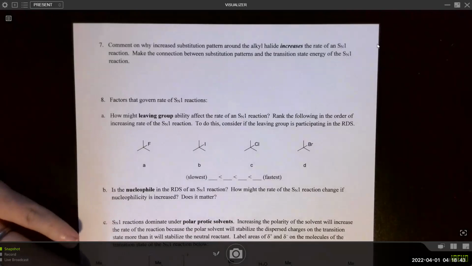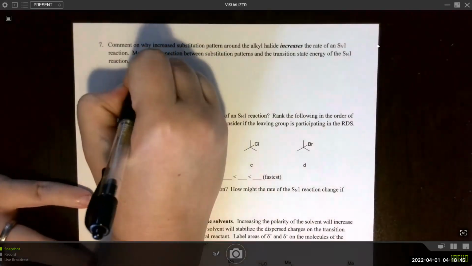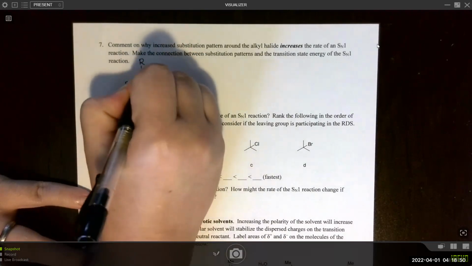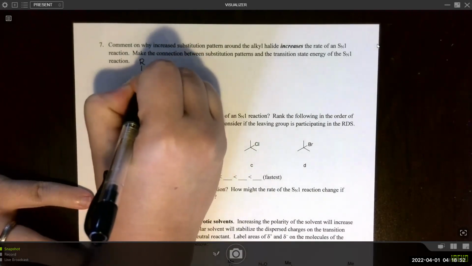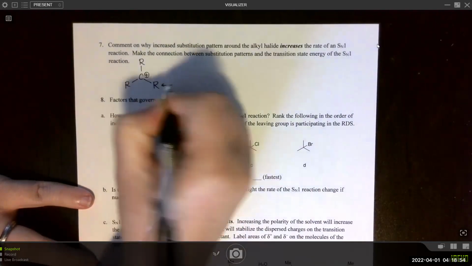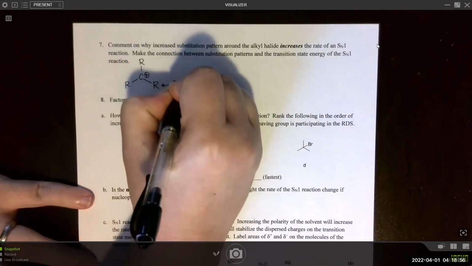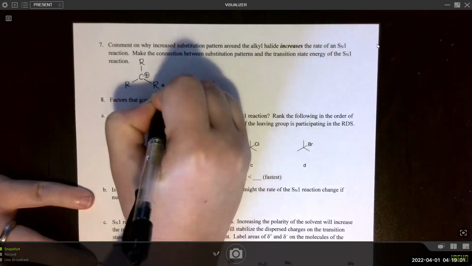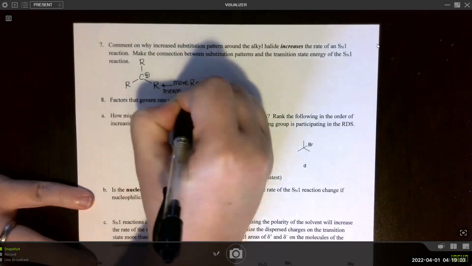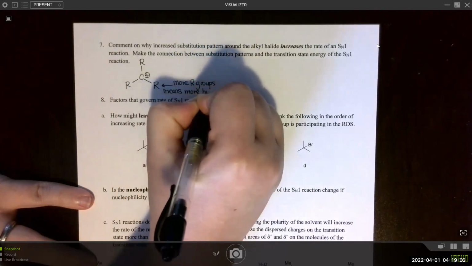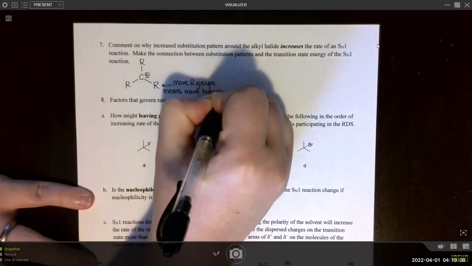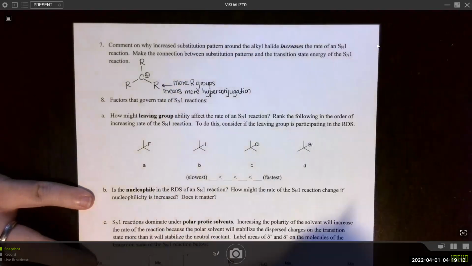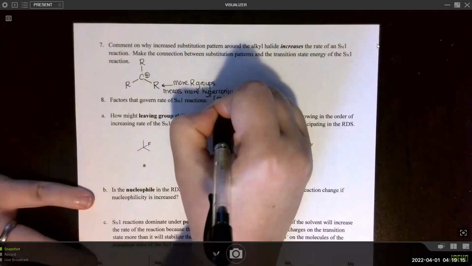So the first thing I want to state is that when you have a carbocation, more R groups means more hyperconjugation, making it more stable.